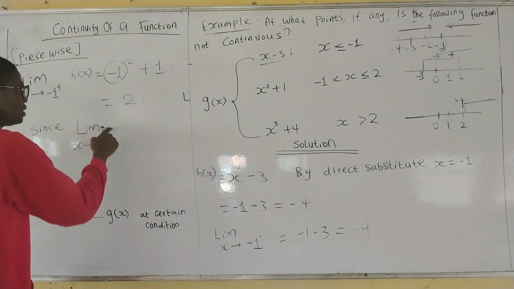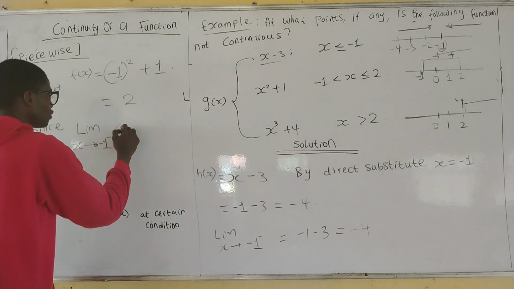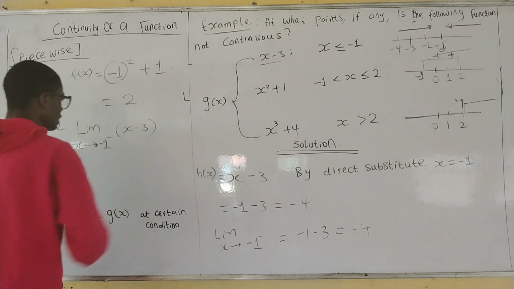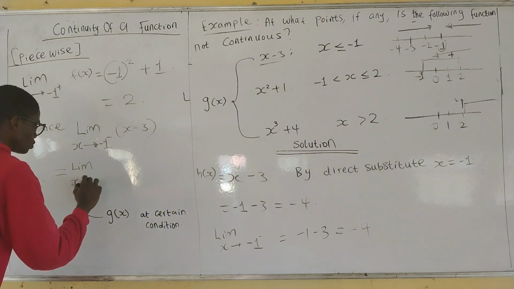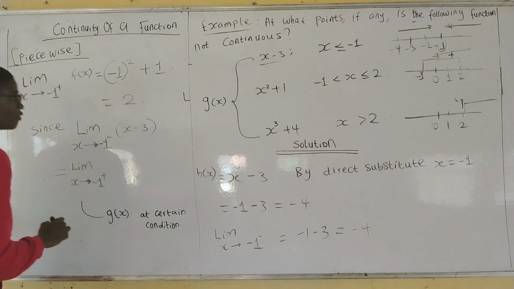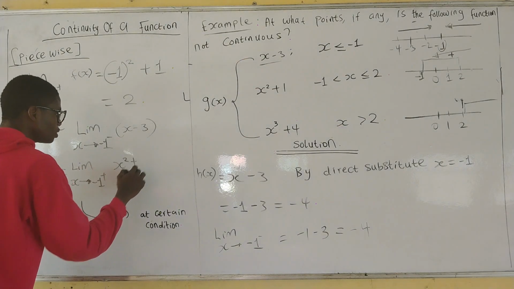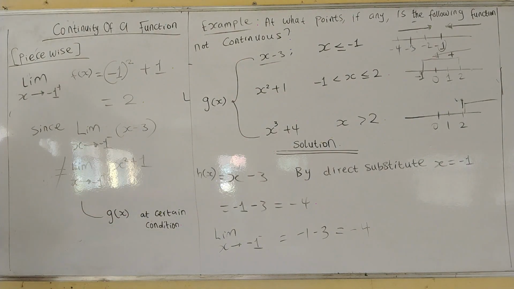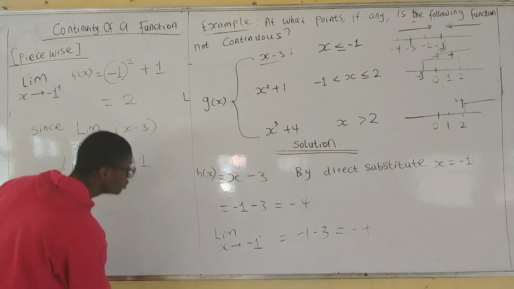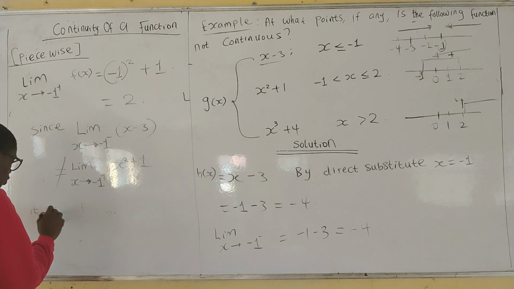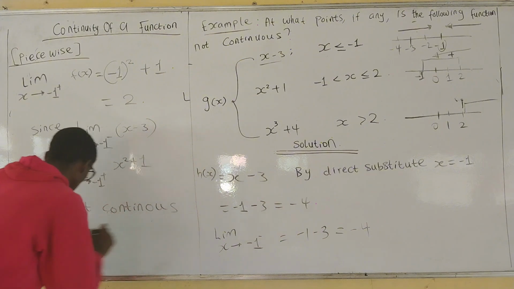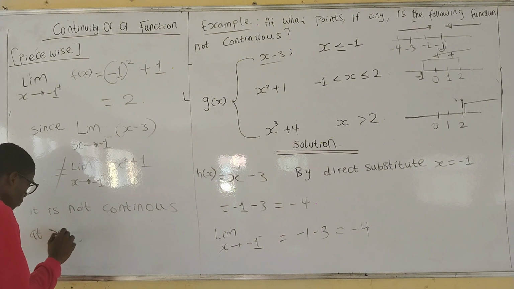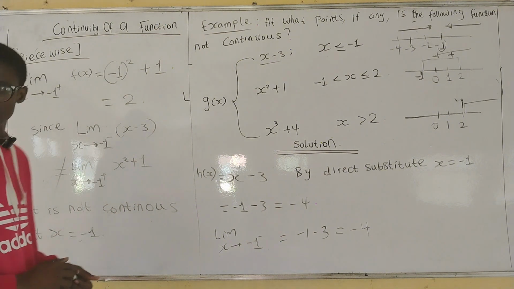So since the limit as x approaches -1 from the negative of this function is not equal to the limit as x approaches -1 from the positive of this function, do we get the same thing? No. So since they are not equal, we say that the function is not continuous at x equals -1.